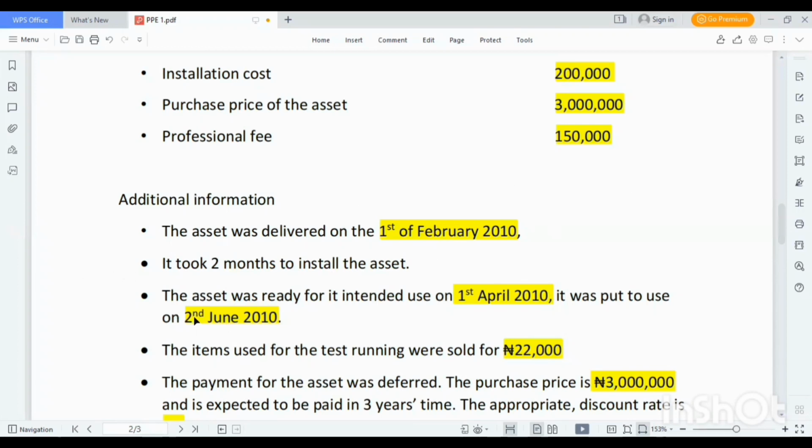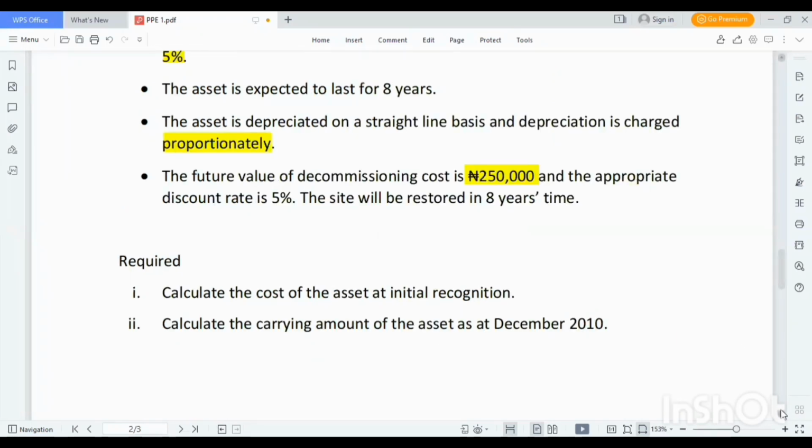We have 3 dates here. The depreciation will not start on 1st February, but it will start on 1st of April, because as at 1st of April, the asset is at the location and condition required for its intended use. So from April to December is how many months? April, May, June, July, August, September, October, November, and December. That's 9 months. Depreciation, we said, will be charged proportionately. That means we are going to apportion depreciation for 9 months.